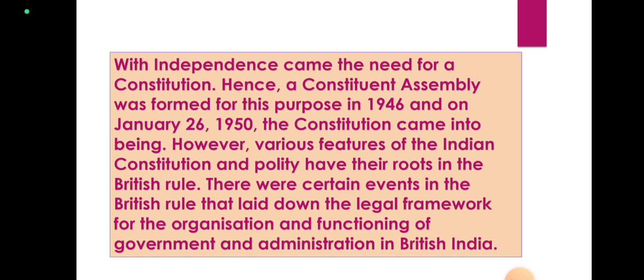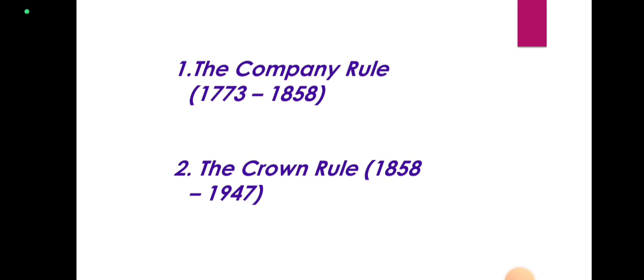However, various features of the Indian constitution and polity have their roots in the British rule. There were certain events in the British rule that laid the legal framework for organization and functioning of government and administration in British India. There were two rules. One is Company Rule, 1773 to 1858. Another is Crown Rule, after the Sepoy Mutiny in 1858 till independence.